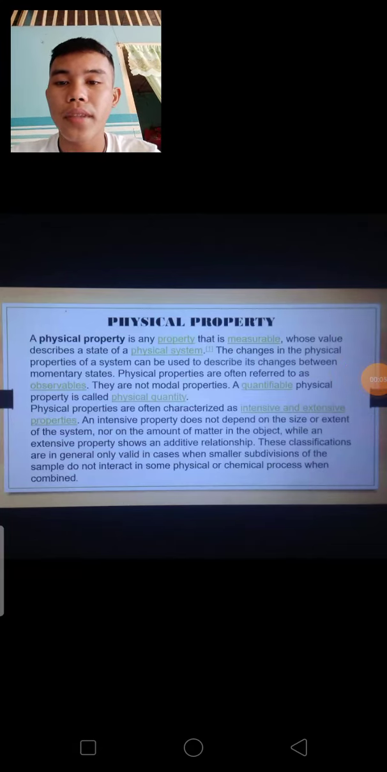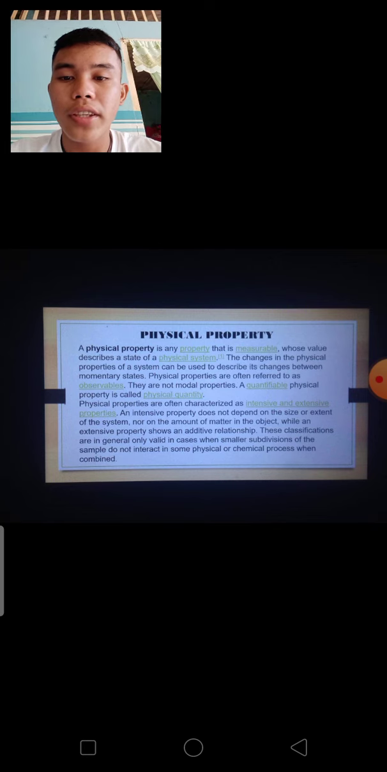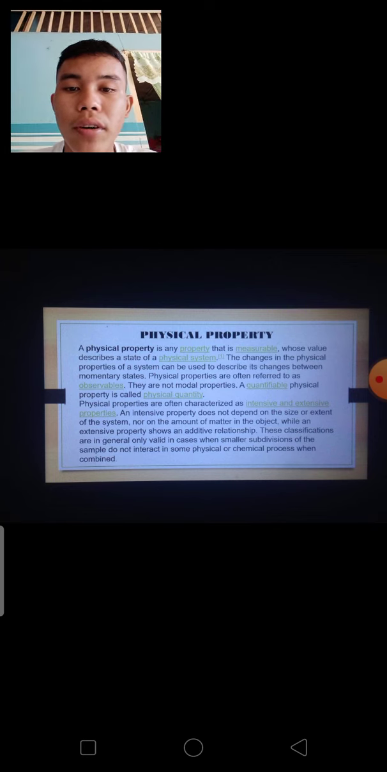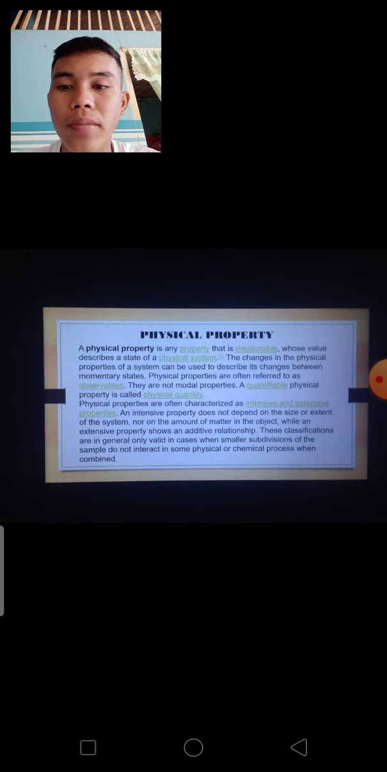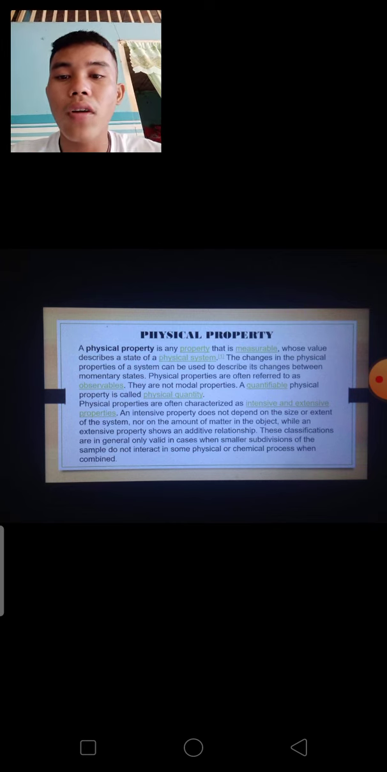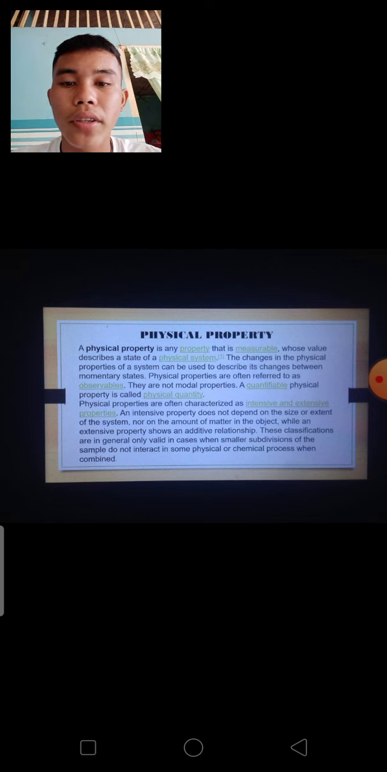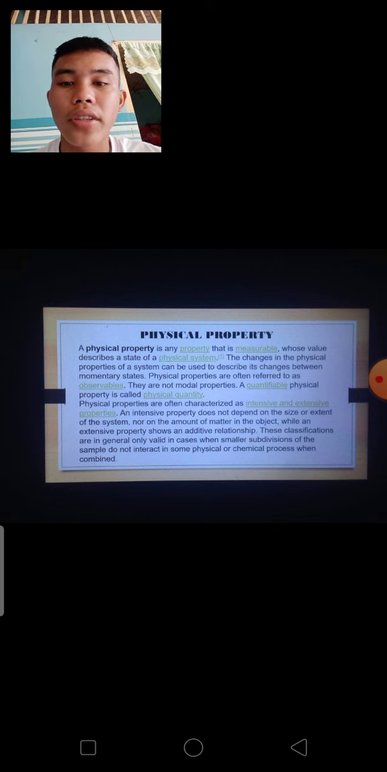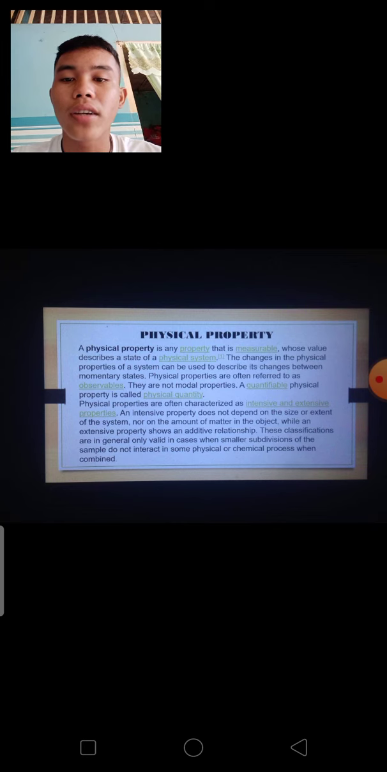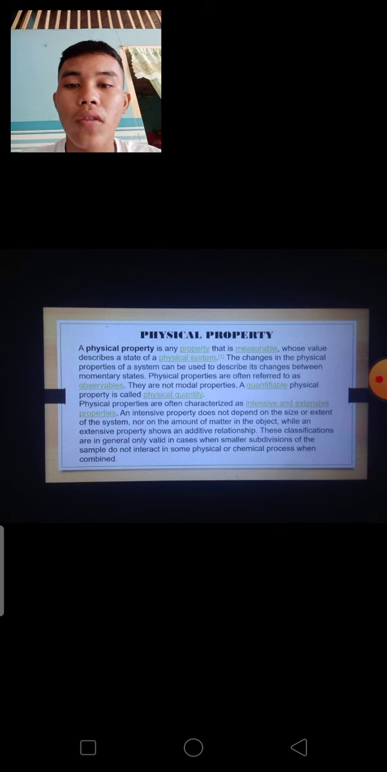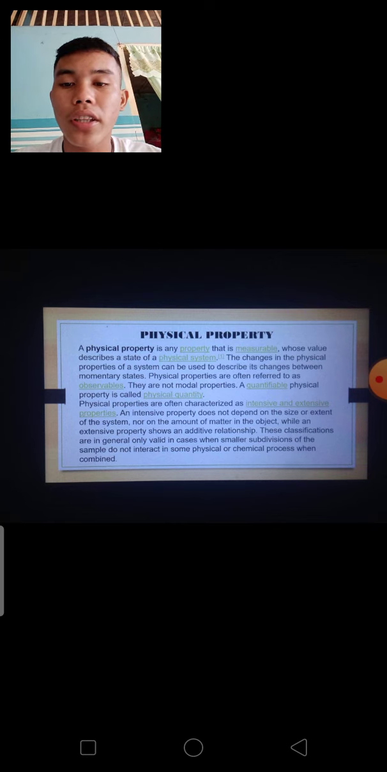This is my report. Physical property. A physical property is any property that is measurable, whose value describes a state of a physical system. The changes in physical properties of a system can be used to describe its changes between momentary states. Physical properties are often referred to as observables. They are not modal properties. A quantifiable physical property is called a physical quantity.